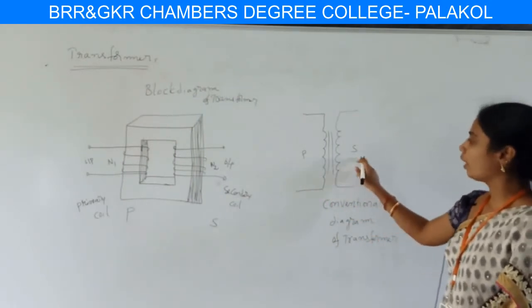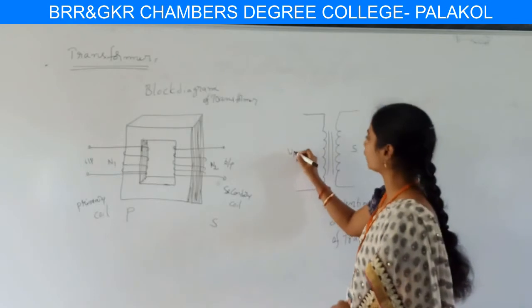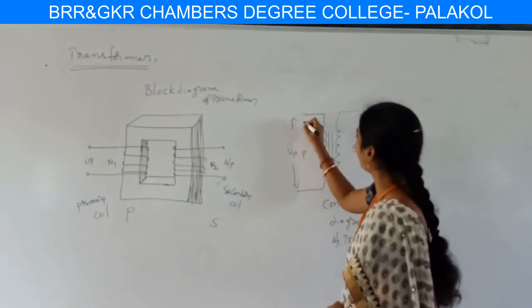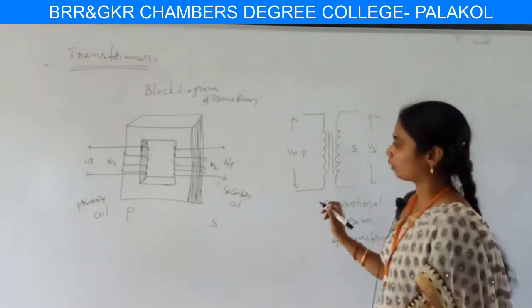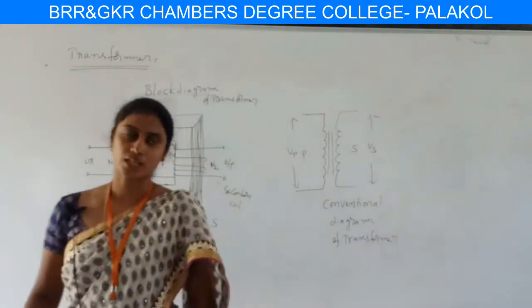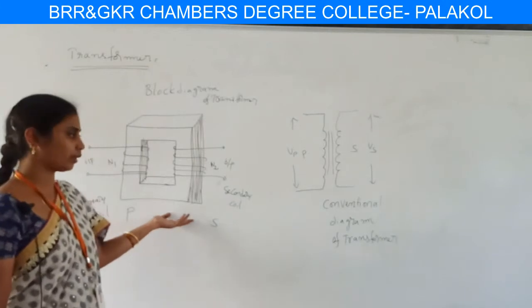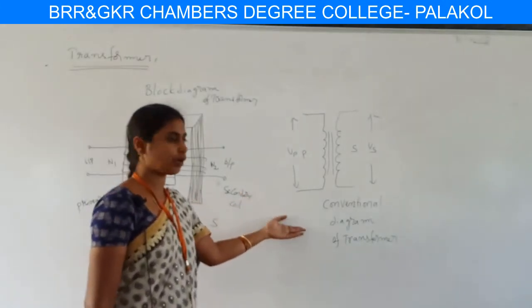This is primary and secondary. The voltage given to the primary is Vp and the voltage at the secondary is Vs. I hope you are following these two diagrams of the transformer: the block diagram of the transformer and the conventional diagram of the transformer.